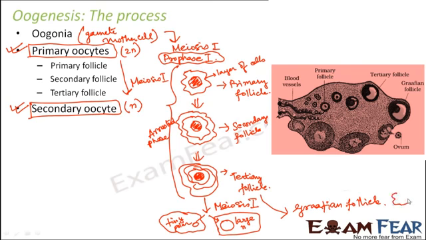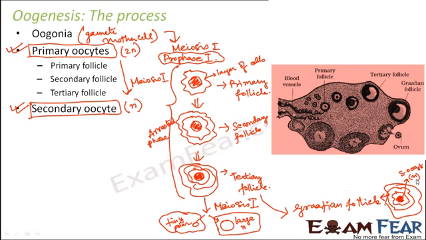You have a structure like the Graafian follicle, which is a matured tertiary follicle, and inside you have a large secondary oocyte. Outside you have the entire structure, a Graafian follicle, and inside you have a secondary oocyte which is a haploid cell, correct? So this is our final structure that we have.